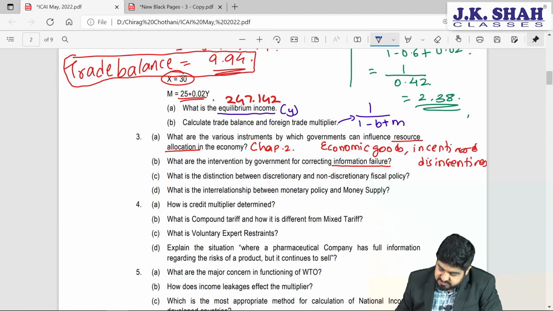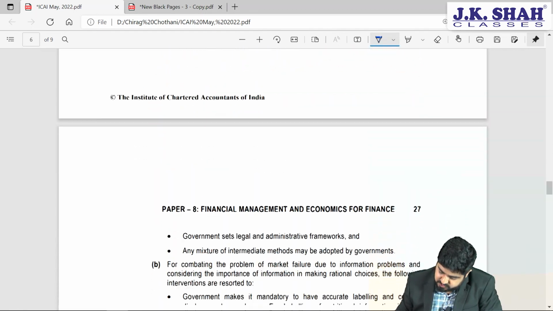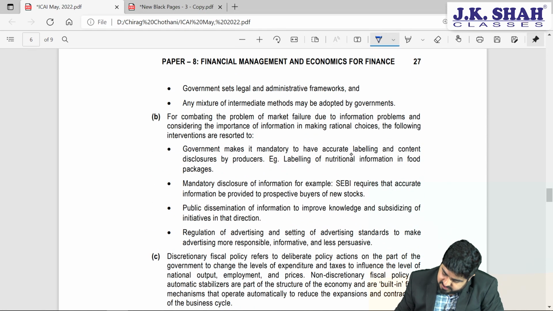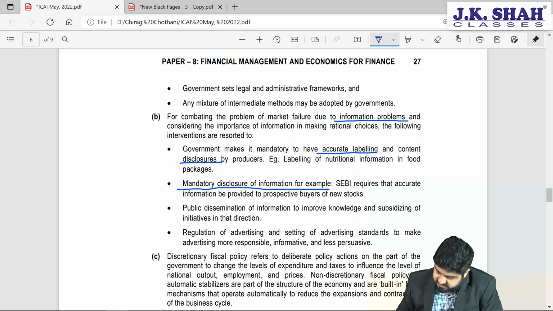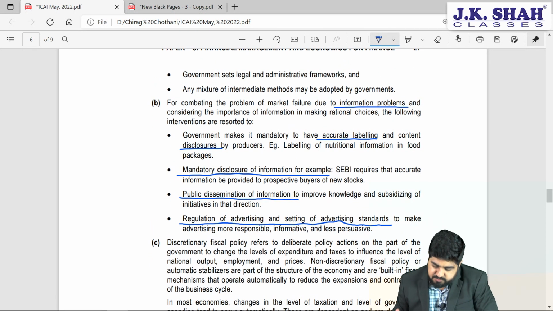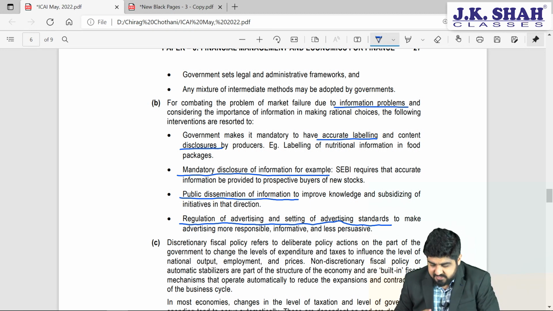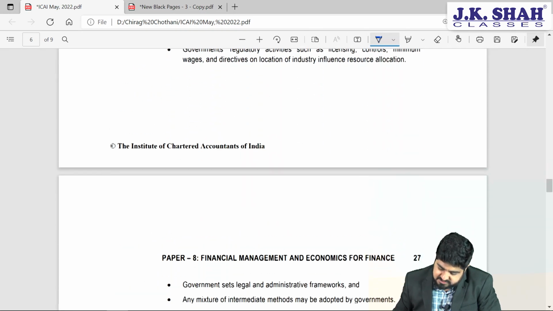These are the interventions which government will do, which are the points that you need to remember. So see this point, government will take some action in case of information failure. Government will provide accurate labeling and content disclosure. Mandatory disclosure of information will be provided. Public dissemination of information will be there, and there will be regulation of advertisement and setting of advertisement standards. I hope you are very clear on these points, students. By writing these 4 points you can easily get 2 marks, right? Simple. So these are the questions worth 3 marks and 2 marks, A and B.